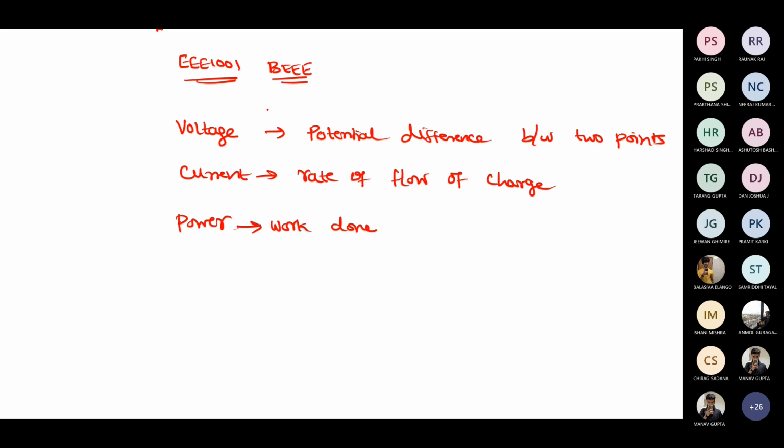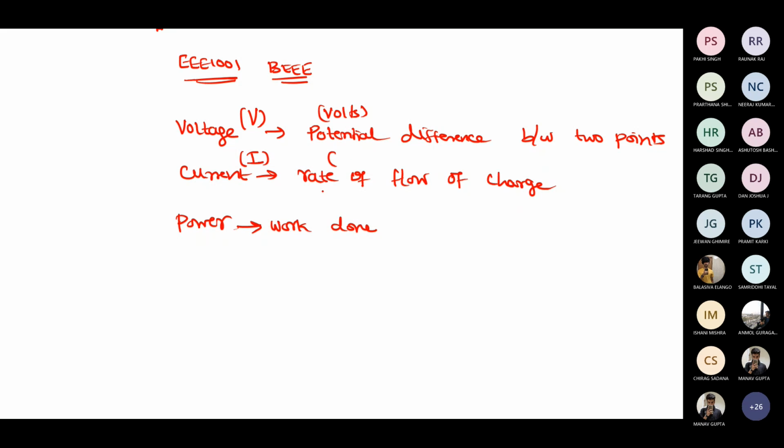What is the representation of voltage? We represent it by V, and the unit is volts. How do you represent current? Capital I. Yes, we use capital I, and even small i can be used, ma'am. But there is a difference depending on whether we use it in DC circuits or AC circuits, whether it's instantaneous current or normal current. Maximum we use capital I, and small i is also used in AC circuits for representing current. So what is the unit going to be?